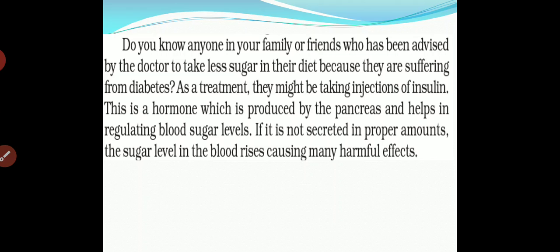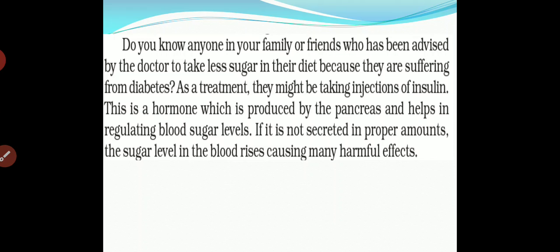Do you know anyone in your family or friends who has been advised by the doctor to take less sugar in their diet because they are suffering from diabetes? Okay, these are common. After a certain age, diabetes is common. Now, even at a small age, diabetes is seen because of the maximum amount of sugar introduced in our blood. As a treatment, they might take injections of insulin. For controlling diabetes, insulin is injected in the body.